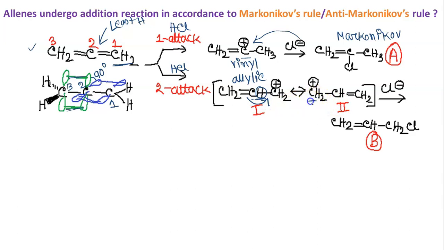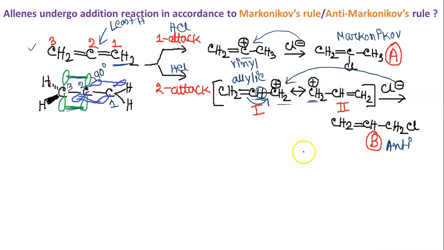Now the positive charge is on the left hand side carbon. And now both of these are actually equivalent structures. Cl minus can be attached to this carbocation. And finally we are getting B. So this is the anti-Markovnikov product, right?